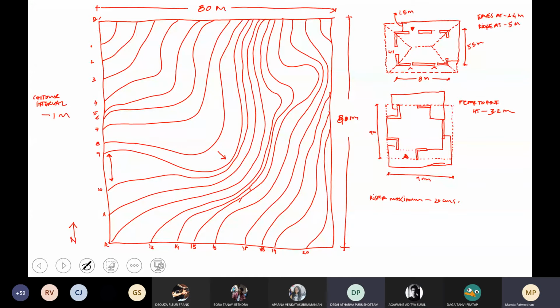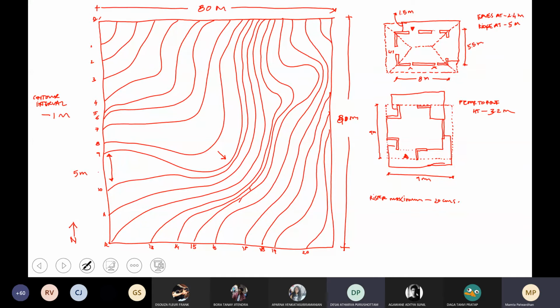Okay, so between 9 and 10, the contour interval is 1 meter, which means the height gain is 1 meter. But the distance between the two over here seems to be much larger now.